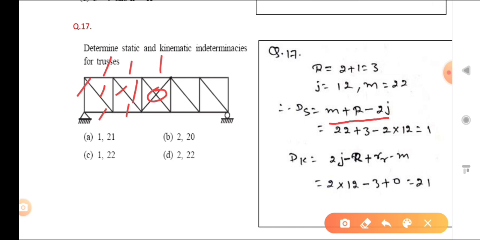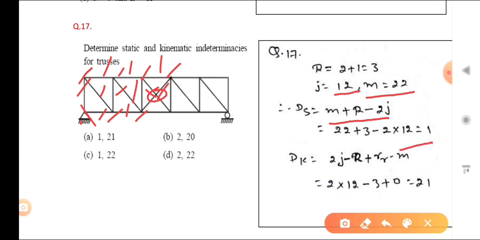So when you count the members, the total will be m, and j you can find: 1, 2, 3, 4, 5, 6, 7, like that. We are not counting that as a joint. So j is how much? 12. Okay, and now you can put in those values, and it will come to 1.